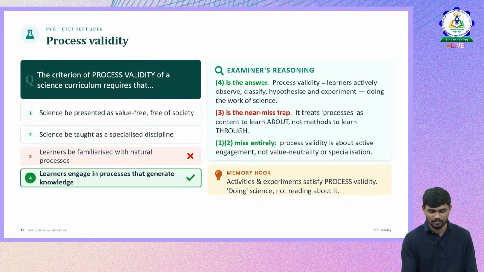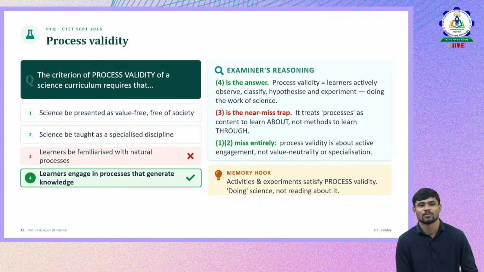Process validity. There are different validities for a curriculum. The question is about process validity in science, CTET September 2016. The criterion of process validity of a science curriculum requires that science is presented as value free and free of society; science is taught as a specialized discipline; learners be familiarized with natural processes; or learners engage in processes that generate knowledge. The fourth option is right with respect to process validity.